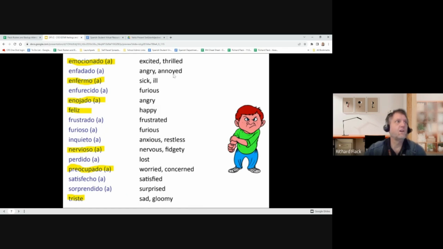Enfadado, angry or annoyed. Enfermo, sick or ill. Enfurecido, furious. Enojado, angry. Feliz, happy. Notice there's several ways to say that we're happy. Frustrado, frustrated. Furioso, furious. Inquieto, anxious or restless. Nervioso, nervous or fidgety. Perdido, lost. Preocupado, worried or concerned. That's a cognate with English, preoccupied, right? When you're worried about something.